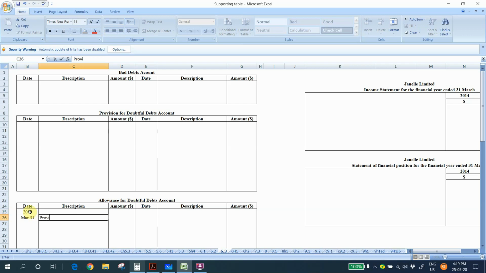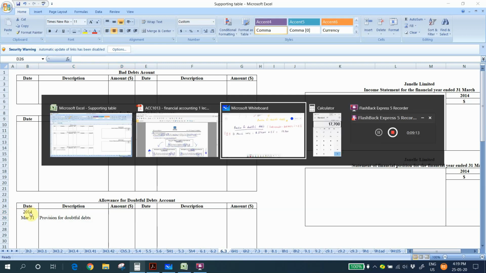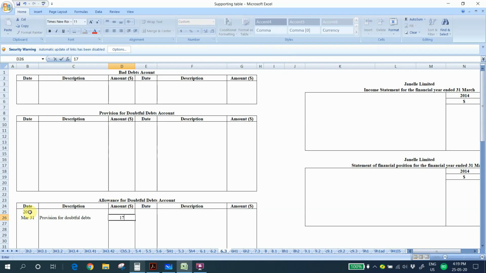So we write provision for doubtful debts. Value 17,700. Credit goes to provision for doubtful debts 2014.